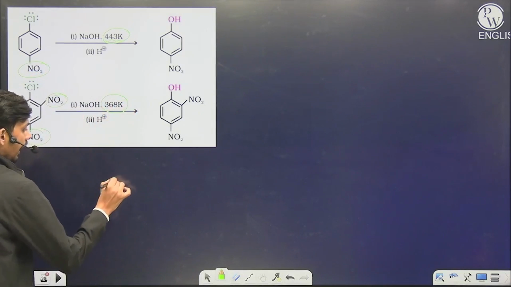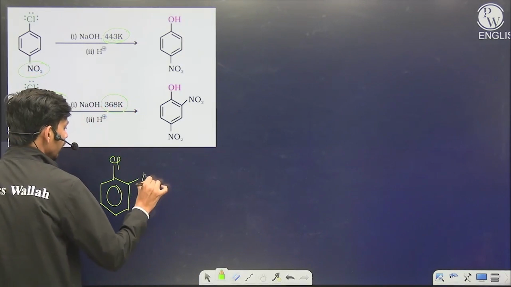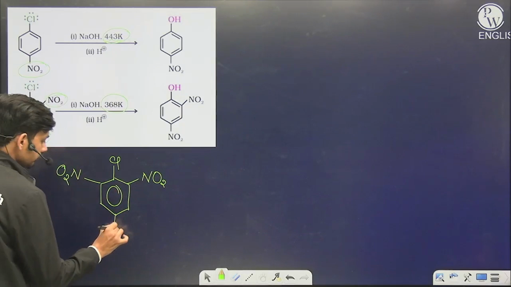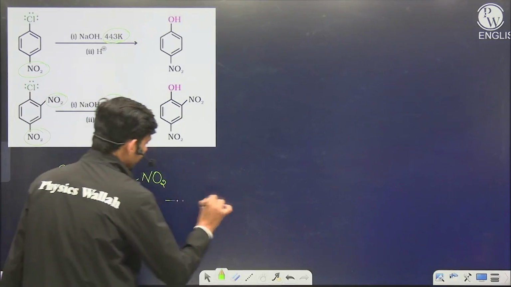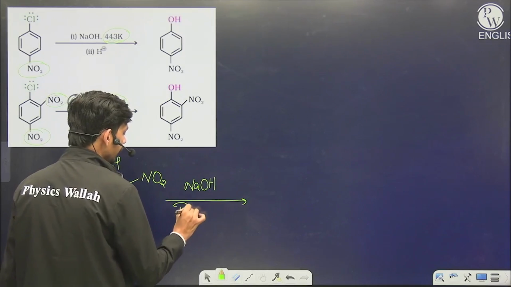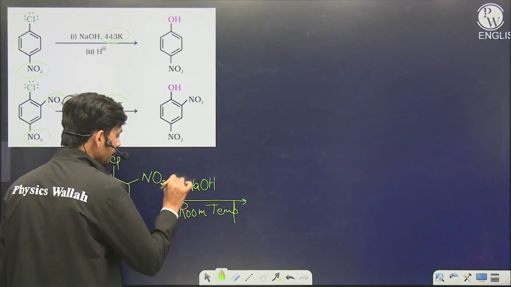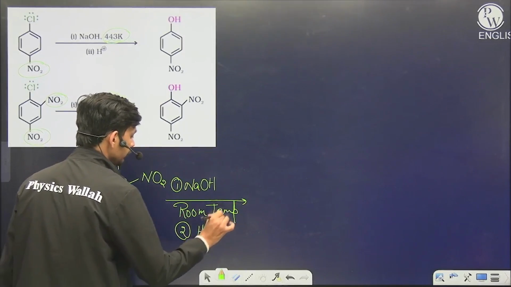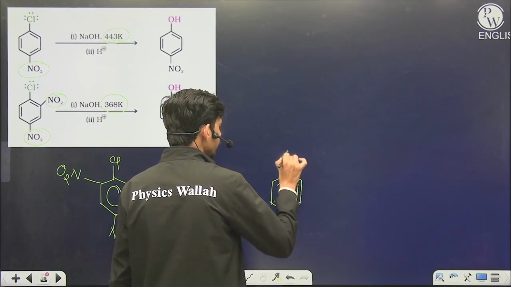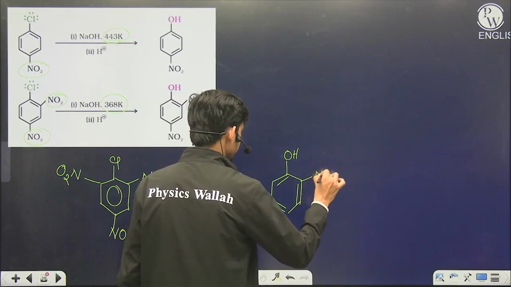And if you have 3 electron withdrawing groups at ortho and para position, then the reaction does not require any further temperature or pressure, and the reaction even occurs at room temperature. And the OH minus directly replaces the halogen group.